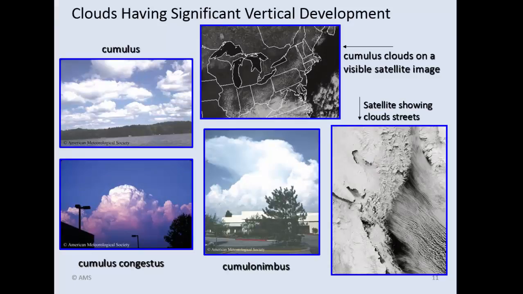Clouds with significant vertical development, you start in the upper left. Cumulus clouds. This is from rising bubbles of air from the surface. You know, the sun heats the surface, heats the air, it rises, and then as it reaches 100% relative humidity, it's going to form water droplets. And if the conditions are unstable, we can see these cumulus clouds in the upper left carry on into the photograph below it, cumulus congestus.